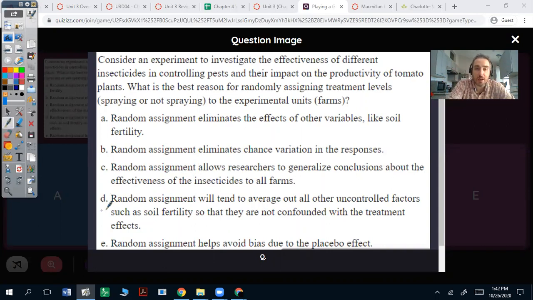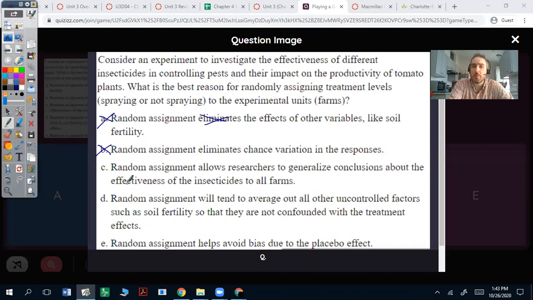So random assignment doesn't help eliminate the effects. It doesn't eliminate them at all. I mean, sometimes you're going to have effects of other variables, so it's not going to be A. It doesn't eliminate chance variation in the responses. Sometimes there's variation, and random assignment doesn't do that. Random assignment allows researchers to generalize conclusions about the effectiveness of the insecticides to all farms.